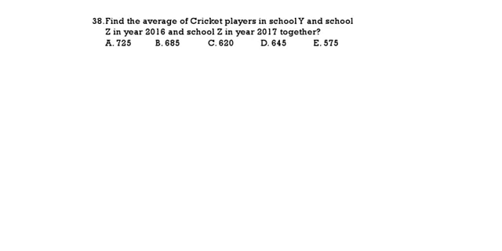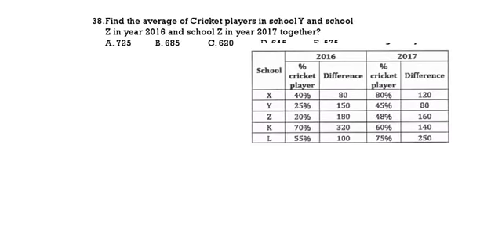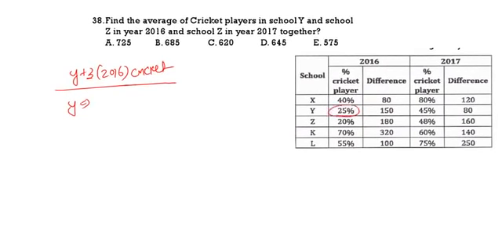Find the average of cricket players in Y and Z in 2016 and Z in 2017. So here what you need to calculate: cricket players of Y and Z in 2016. First I am calculating Y. Y 25% cricket, 75% hockey, difference 50%. So 50% is 150. Cricket players 25% is how much? It is 75. Now come to Z.